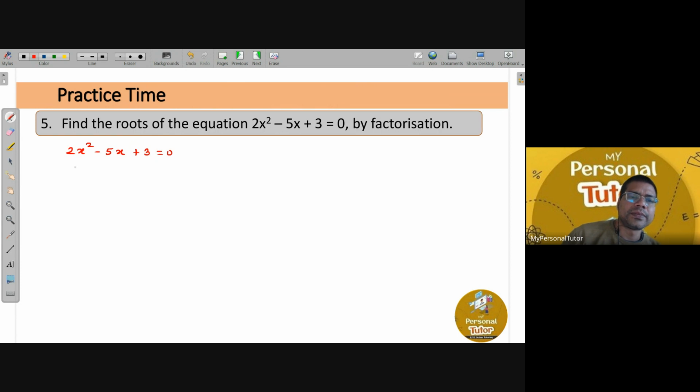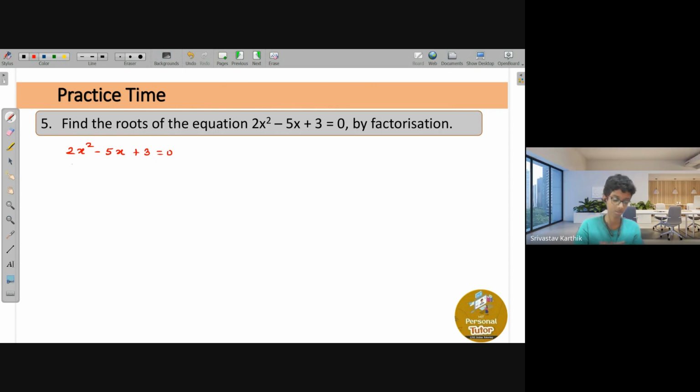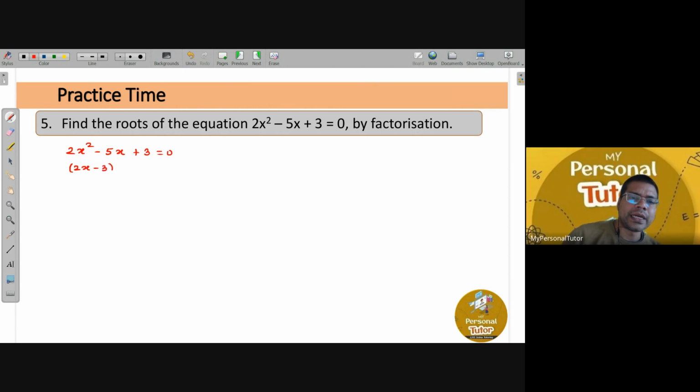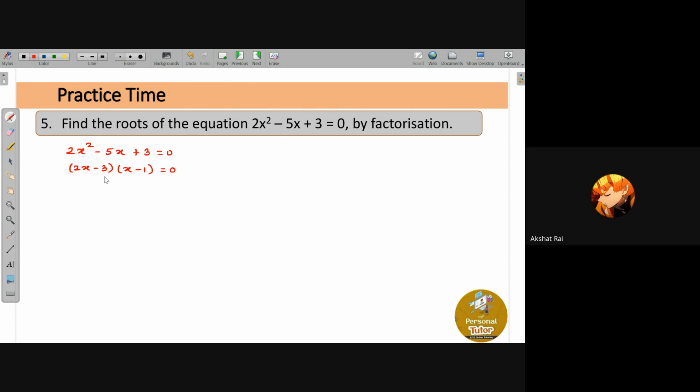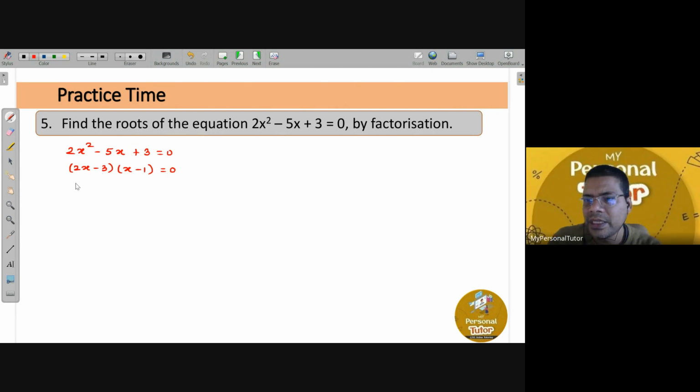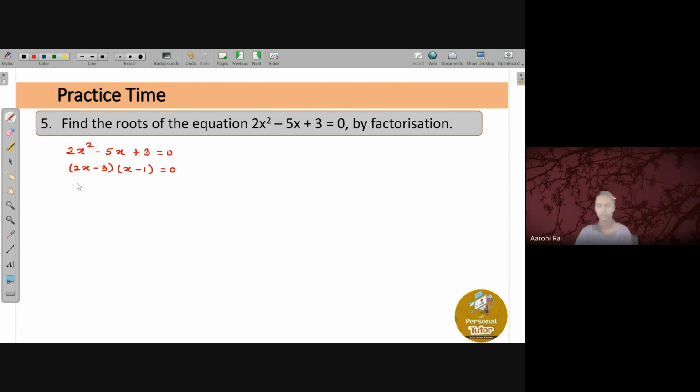Tell me, Karthik, what is the factorization form of this 2x square minus 5x plus 3 you got? Sir, 2x minus 3 into x minus 1. 2x minus 3 times x minus 1, and that is equal to 0. Everybody got the same factorization? Yes, sir. Arohi, did you get the same thing, or shall I explain one more time? Got the same thing, sir. 100% you understand? Yes, sir.